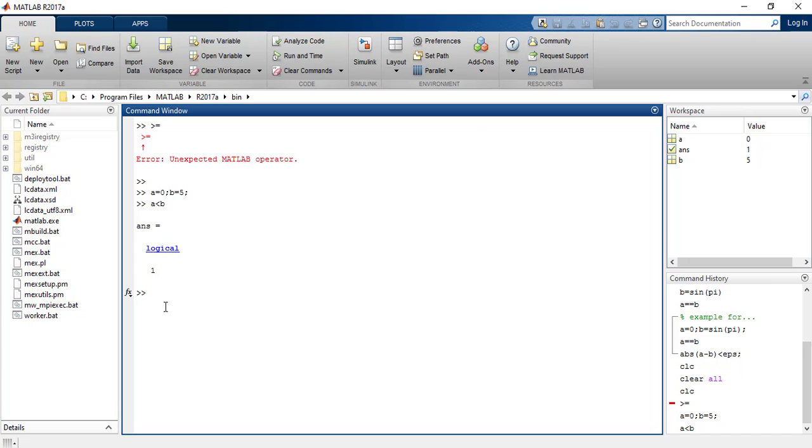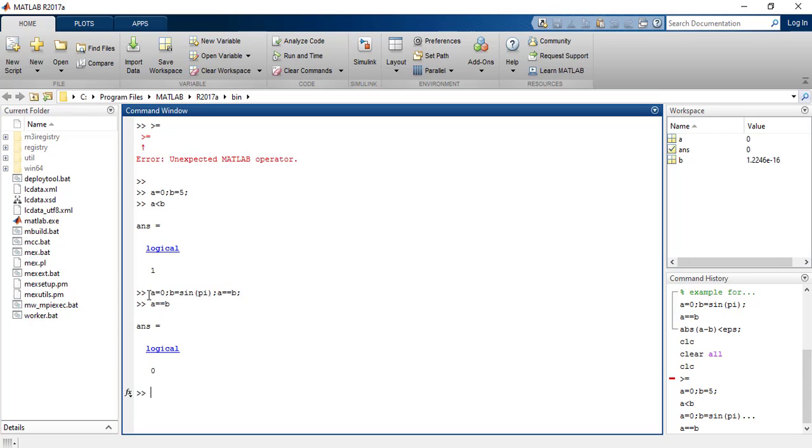Now suppose I have to compare whether A is equal to B or not. So for example, I have A equal to 0 and B equal to sine of pi, which we all know is 0. And now I check whether A is equal to B or not. So it will give an answer as logical 0. It means that A is not equal to B.